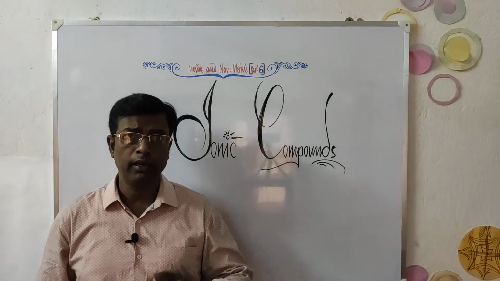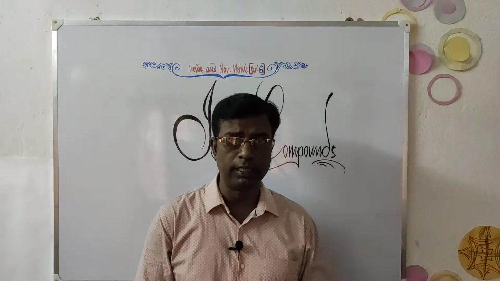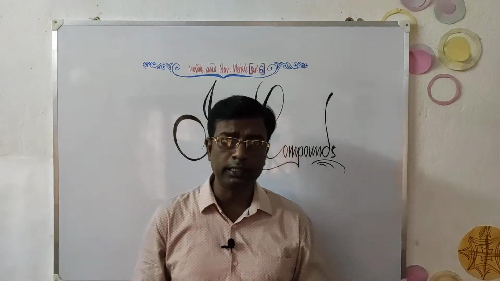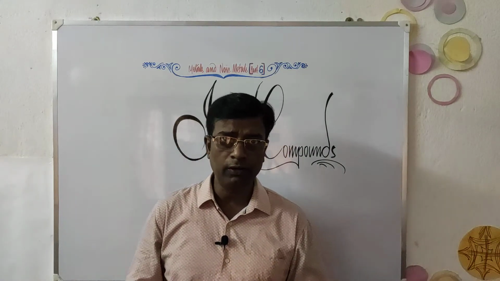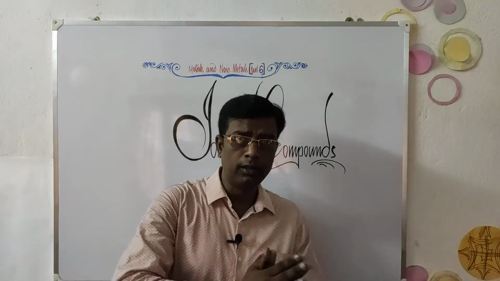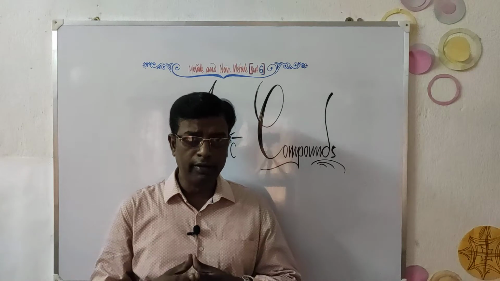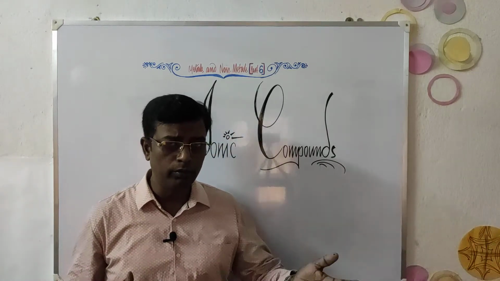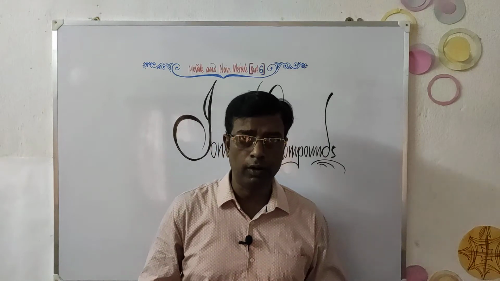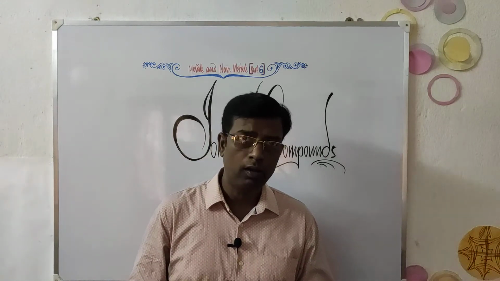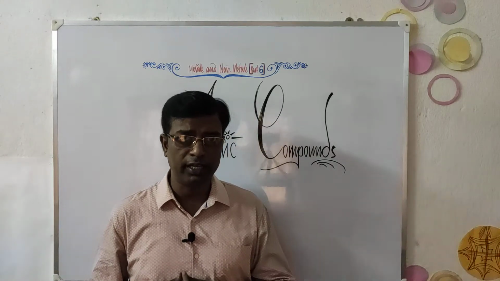Why do they gain electrons? To complete their octet. It's very simple. They want to achieve stability by acquiring the nearest inert gas electronic configuration. So we observe that metals or non-metals which are very reactive are unstable in the atomic form, and they love to lose or gain electrons in order to become stable. We say they acquire octet configuration.